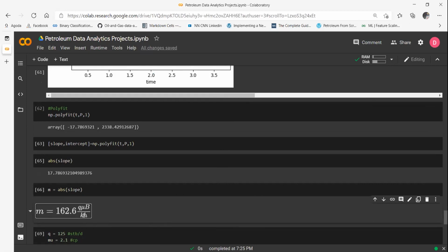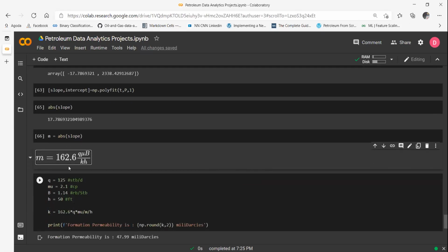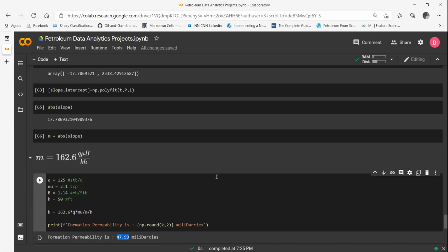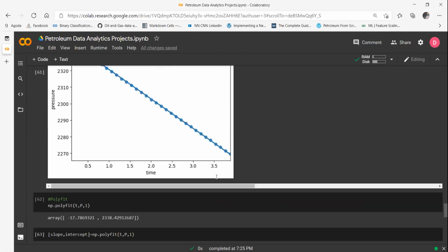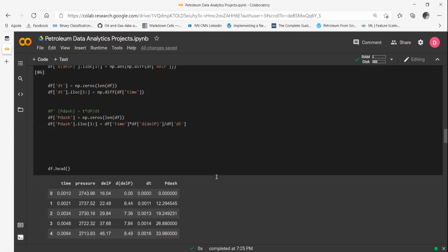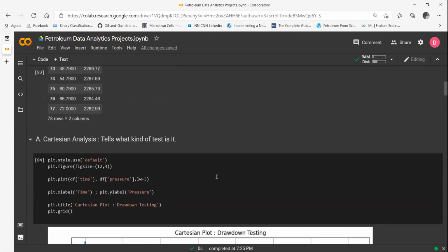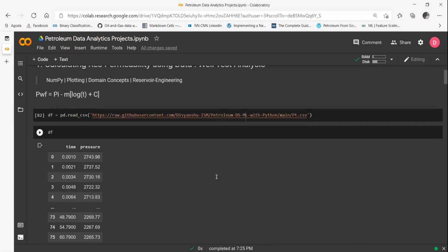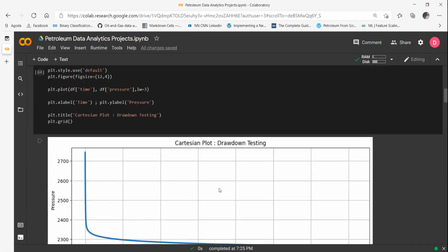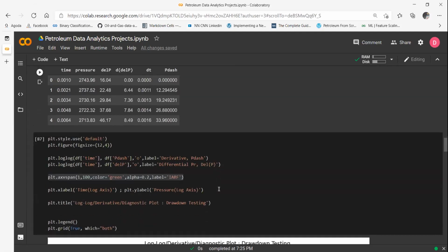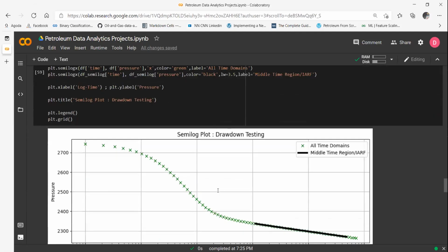All you need to know is k. Your entire target was to find out k. So once you do the calculation, you can see I have calculated my formation permeability to be 47.99 millidarcies, or maybe 50 millidarcies. How cool is that? What we started with was just this pressure versus time data. What we used was our reservoir engineering knowledge. What we found out is permeability, right? So that's how brilliant it is.